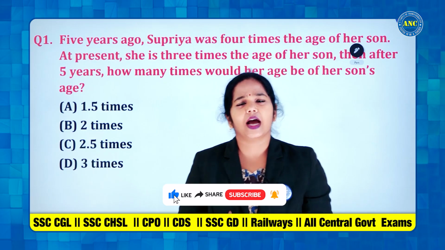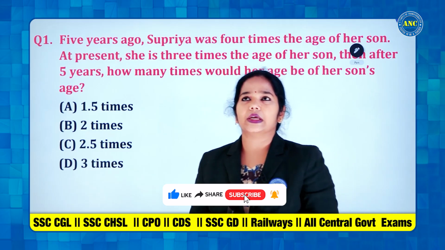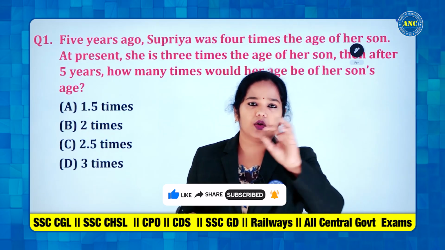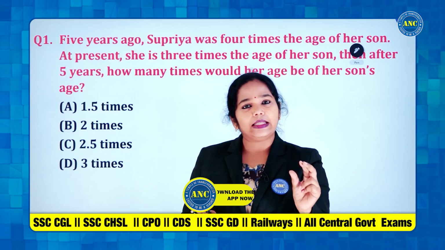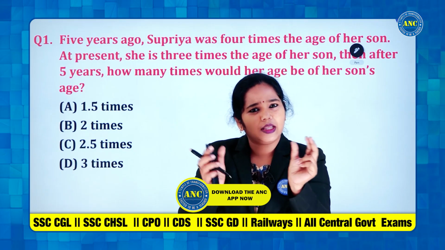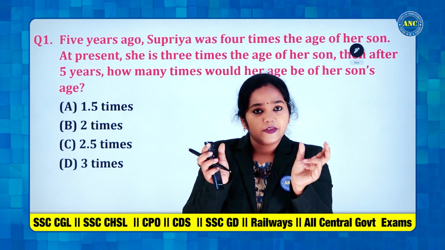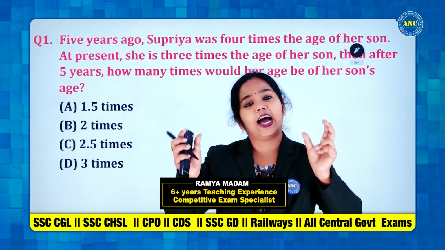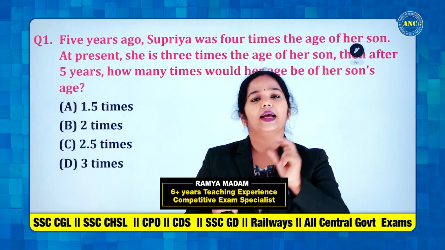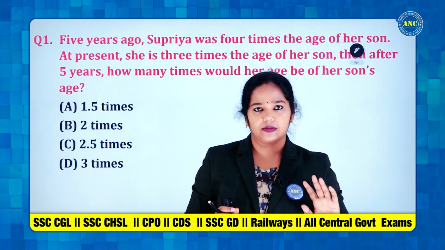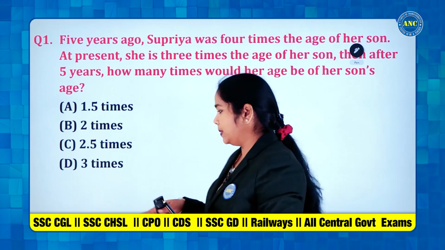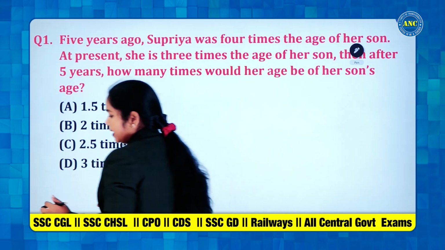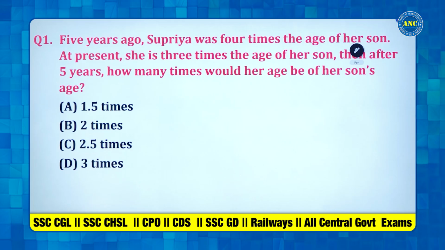Age-based questions. How do they ask age-based questions? Basically, they'll give son or daughter, mother or father, and they'll give some relation between these two. We have to decode that relation and come to a conclusion based on the question. That's all. If you see the questions, you will be able to figure out what it is. Done? Please let me know if everything is fine.